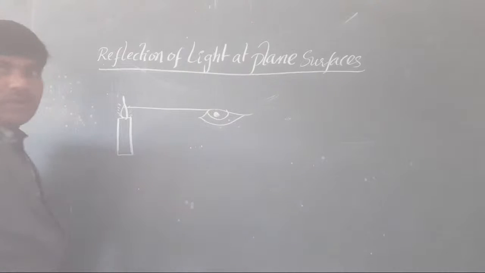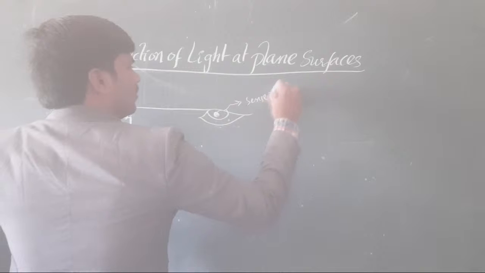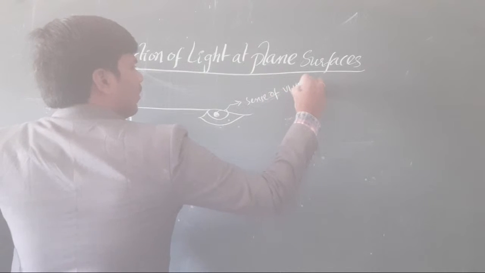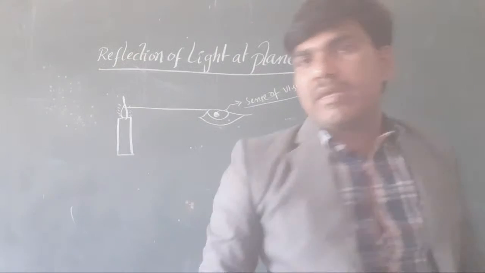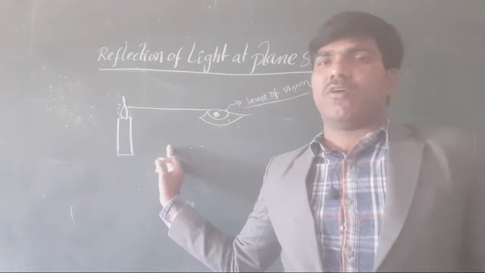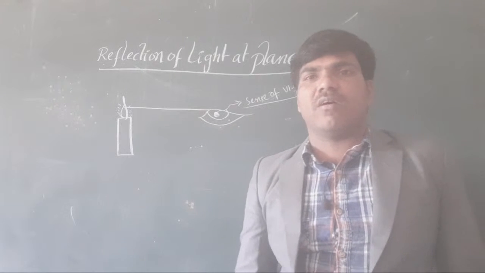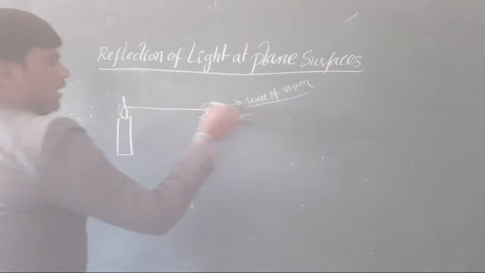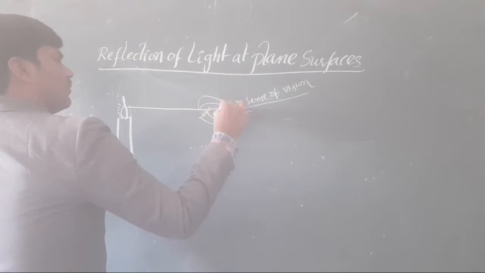That energy is what is actually called light. I hope you understood. Light is an energy form which is coming from the luminous body, falls on our retina, and gives the sense of vision for us. That is what is actually called light. I hope you got it. Okay, clear or not all the students?